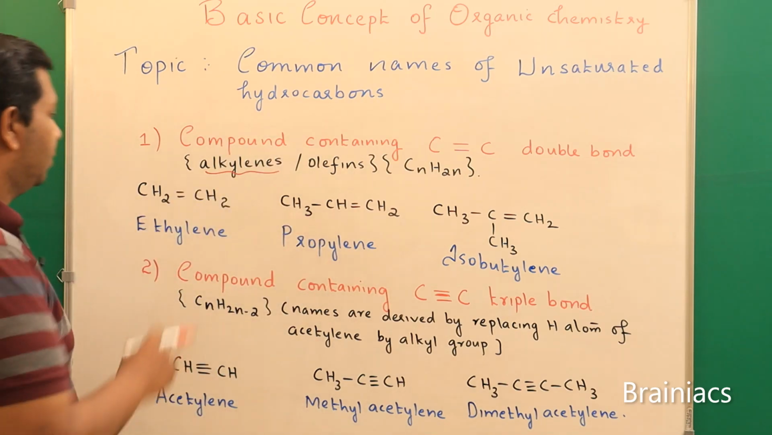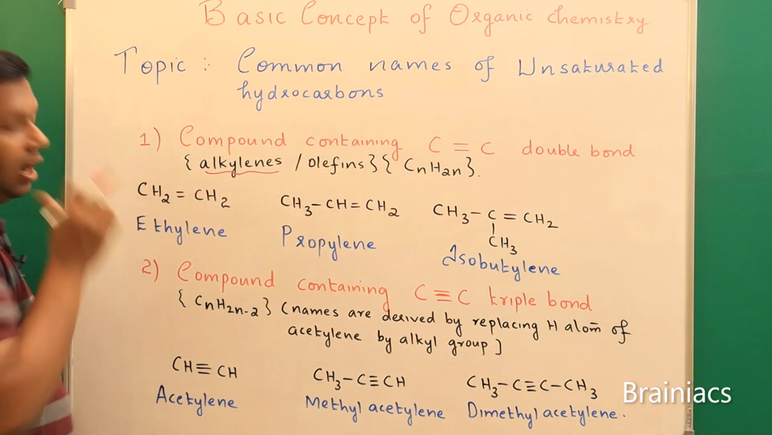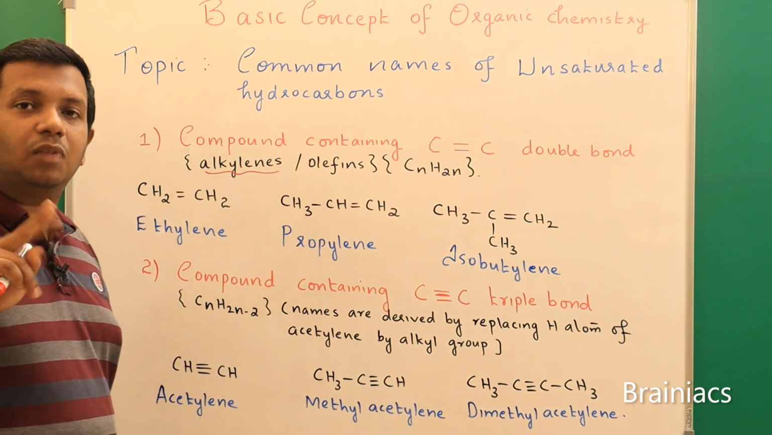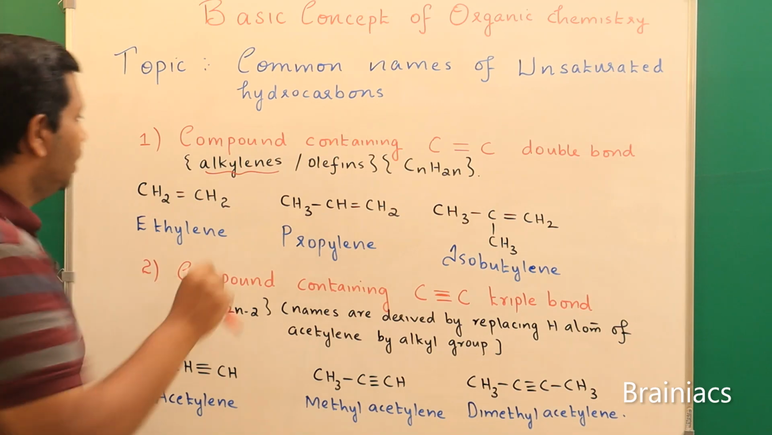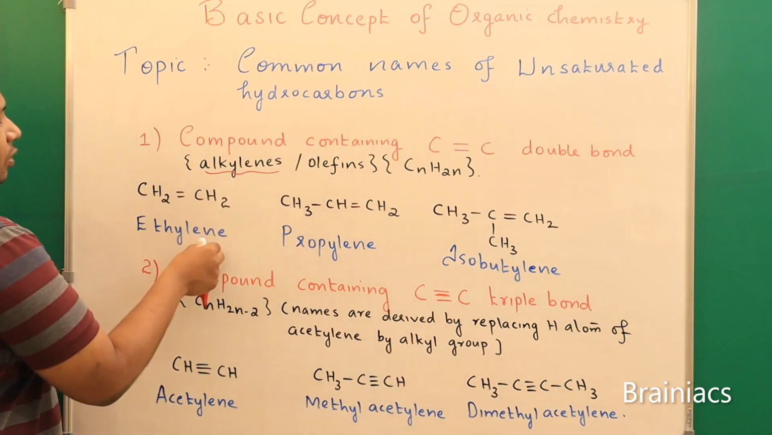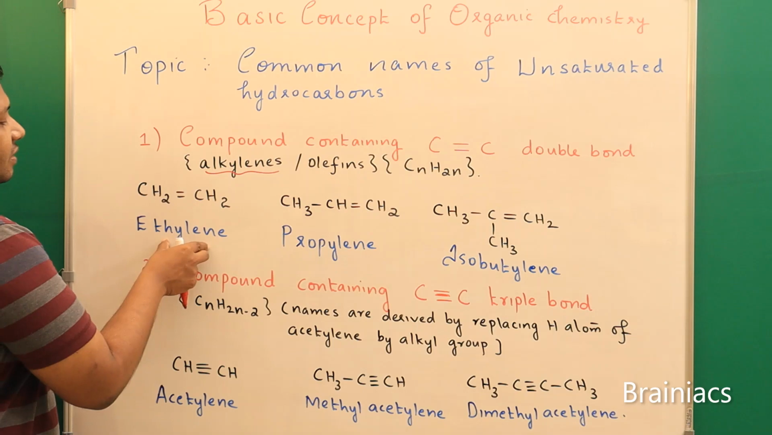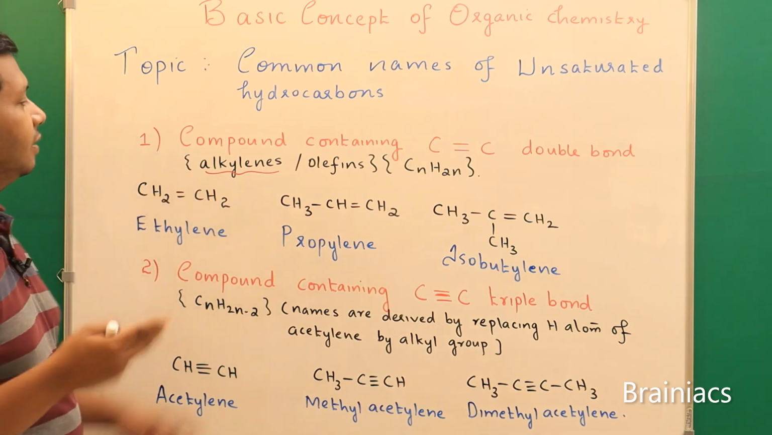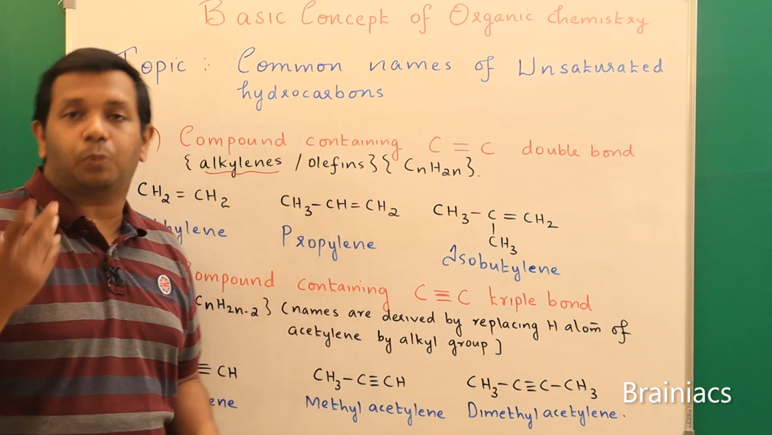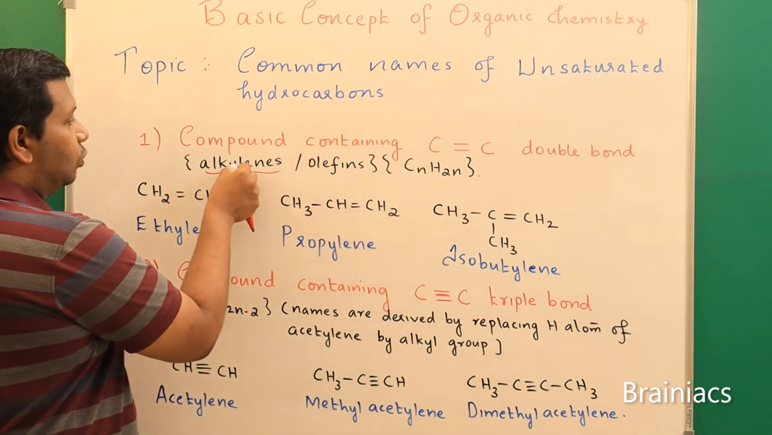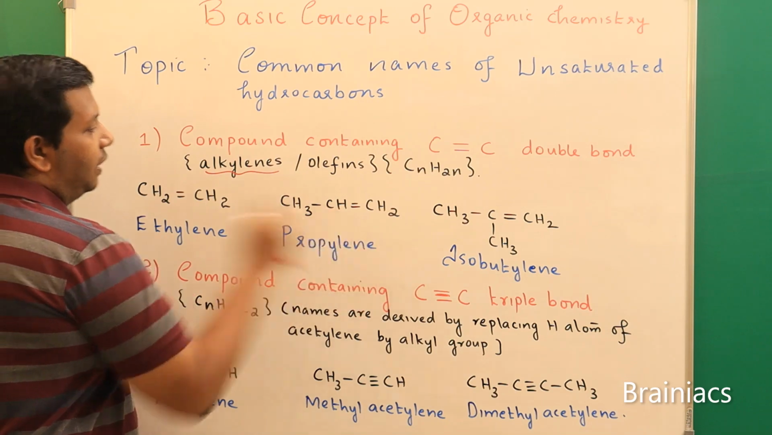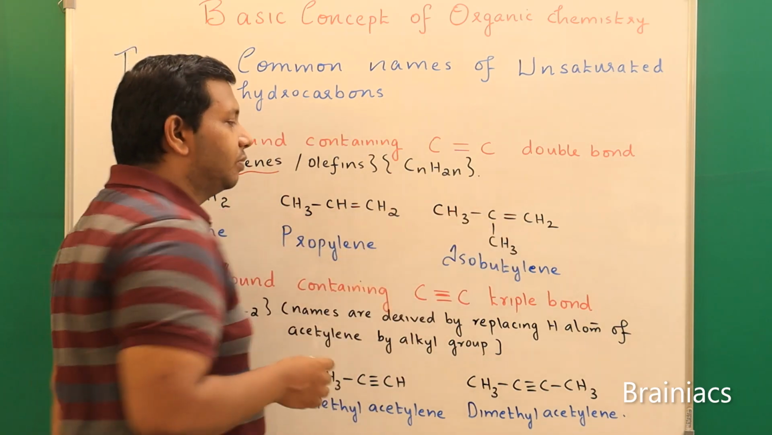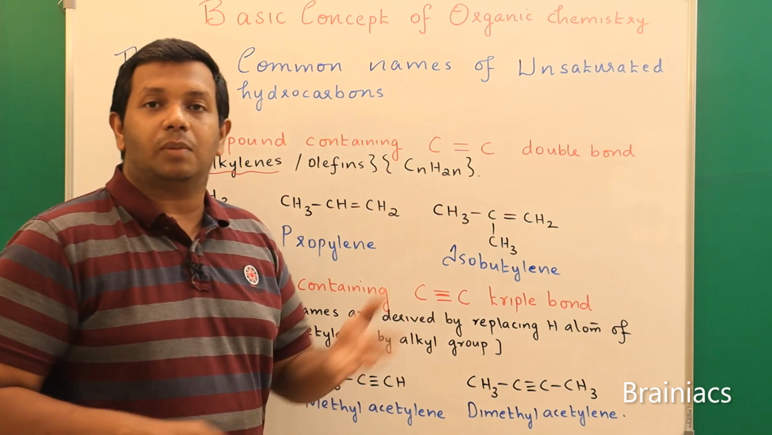For example, you have CH2 double bond CH2. How many carbon atoms are there? 2 carbon atoms are there. So if 2 carbon atoms are there, what is the term we use? Eth, correct? So lene is the term commonly appended here. So the common name of this compound is ethylene. Now you can say that 3 carbon atoms means prop is the term. So we again use lene, so we say propylene. And what about this one? If you count, you know that there are 4 carbon atoms. So we know that 4 carbon atoms means but.